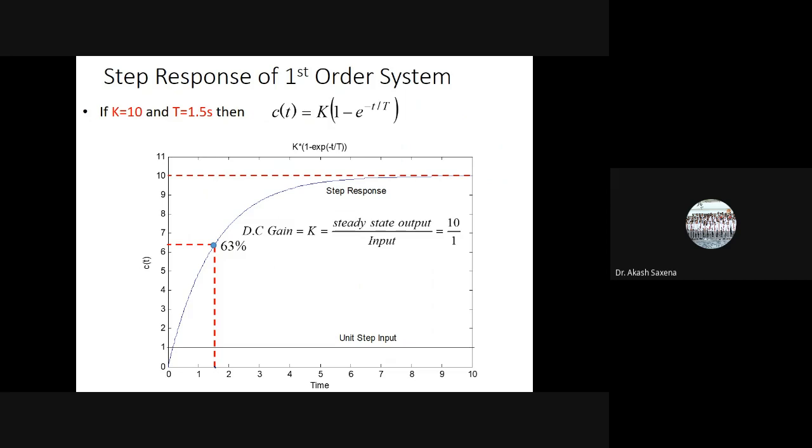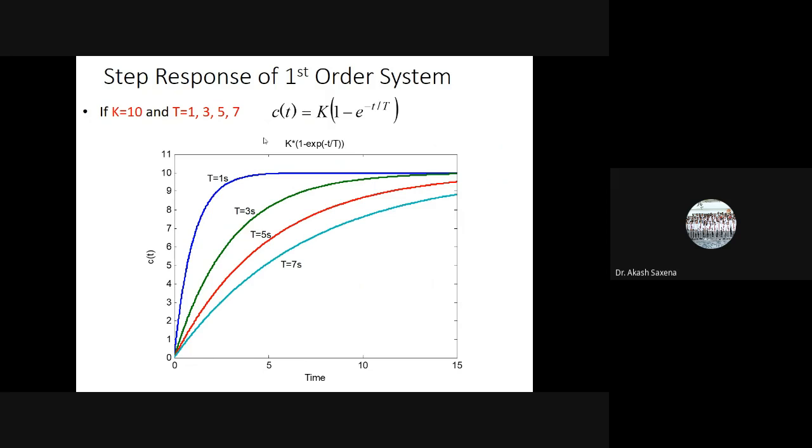So the DC gain is nothing but the steady state output by input. So it is equal to 10 by 1 over here. When I put k is equal to 10, T is equal to 1.5 seconds, then I can easily calculate it. So the expression of this will become 10 times (1 minus e to the power minus t divided by 1.5). So you put the value of t is equal to 0, you will be getting this value. You put t is equal to 1.5, you will be getting this value. And you put t is equal to infinite, you will be getting this much value, that is 10.